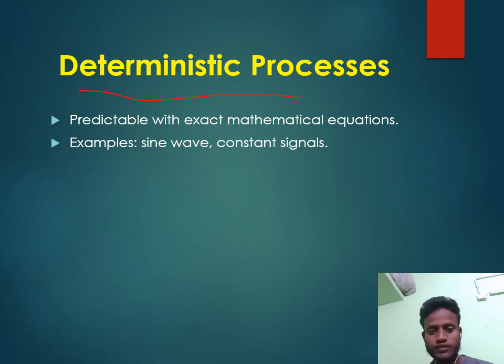Now we are talking about the deterministic process. In the deterministic process, we can determine what the next value is. For example, we have a sine wave like this. This is 0, pi, 2 pi. If we have a 0 to pi signal, we can determine the next signal is pi to 2 pi. And what is the next signal? 2 pi to 3 pi. We can determine what the next value of the signal is.